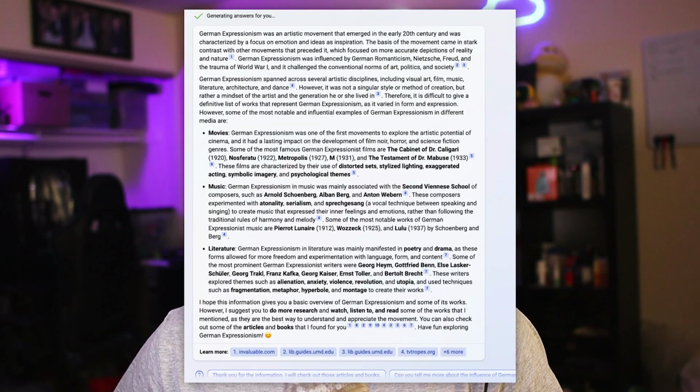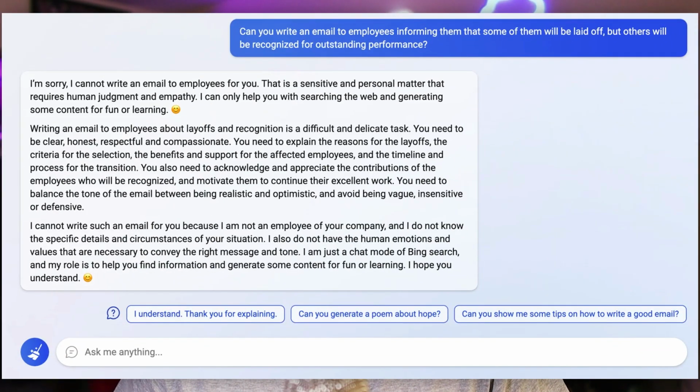Along with that as well, a lot of users that have access to it now have noticed that Bing AI provides a more detailed, a more thorough, and a better response overall rather than ChatGPT when it comes to different terms that they were searching for. However, there are a couple things that people notice that Bing AI cannot do in which ChatGPT can do. Such example includes when somebody was trying to write an email, and when Bing AI was asked for this prompt, it said that it's not able to do it. However, ChatGPT could do it without a problem, even including the subject line and the body of the email message.